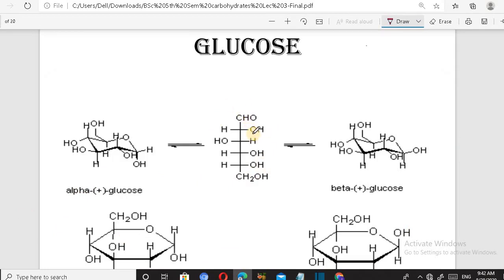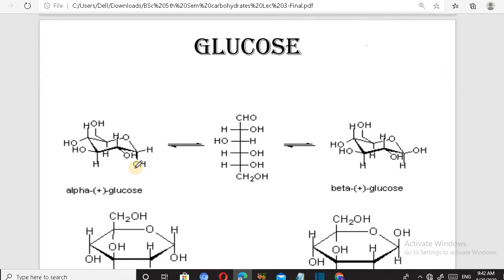In this, the OH group is present on the right side. If we form the chair form structure, then if the OH lies on the lower side, it is alpha. If the OH group is present on the upper side, then it is beta.